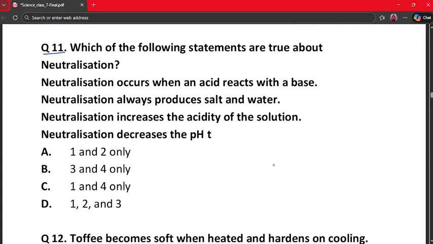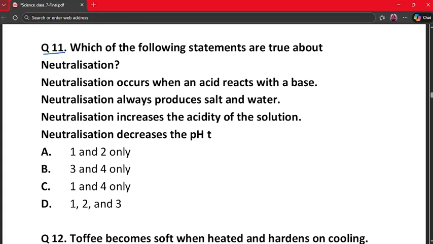Which of the following statements are true about neutralization? Neutralization occurs when an acid reacts with a base. Neutralization always produces salt and water. Neutralization increases the acidity of the solution. Neutralization decreases the pH. So here the neutralization happens when an acid reacts with a base.